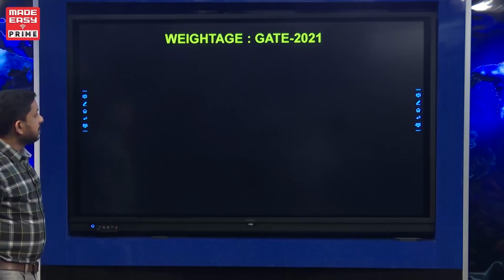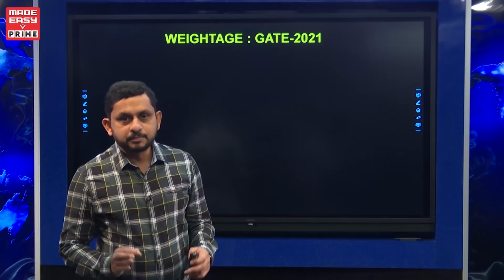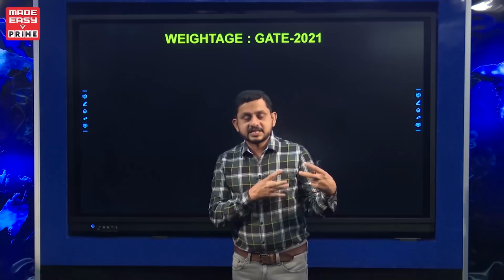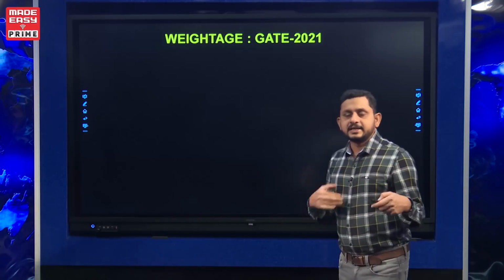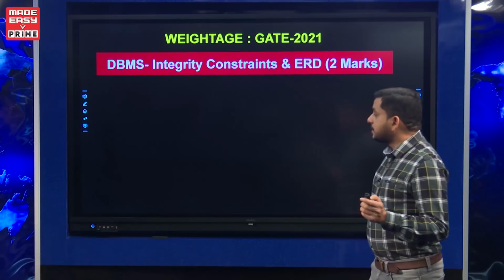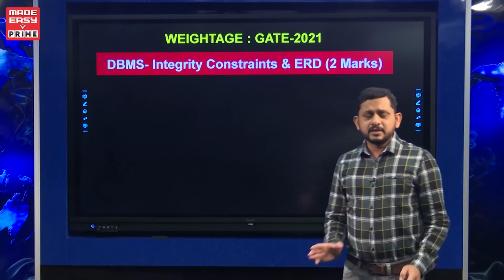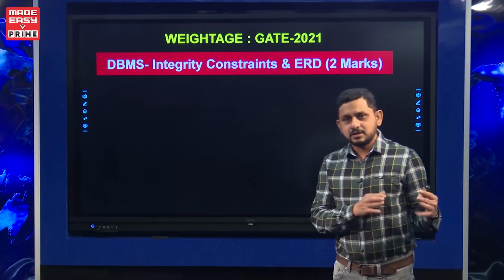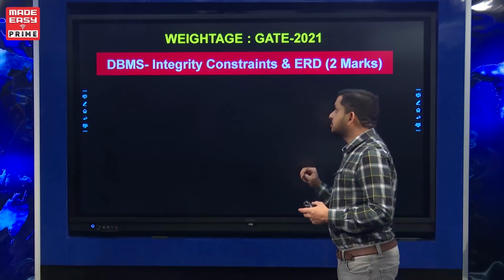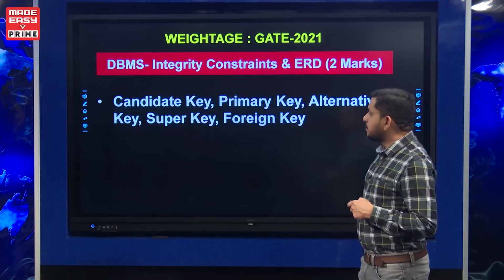So let us see the weightage of each topic, subtopic wise, and what are the important topics from each and every topic. So let us see in a little more detailed manner. One of the topics in the syllabus, integrity constraints and ER model. Sometimes they give 2 mark questions also, but mostly 1 2 mark question. So there are 2 1 mark questions from integrity constraints as well as ER model. So these are the subtopics.